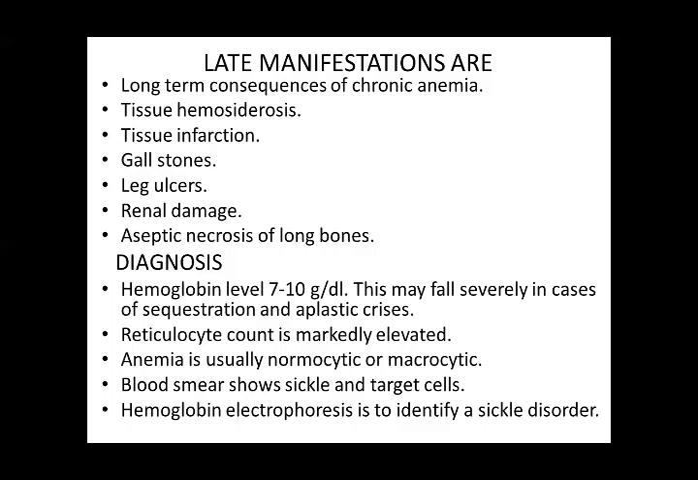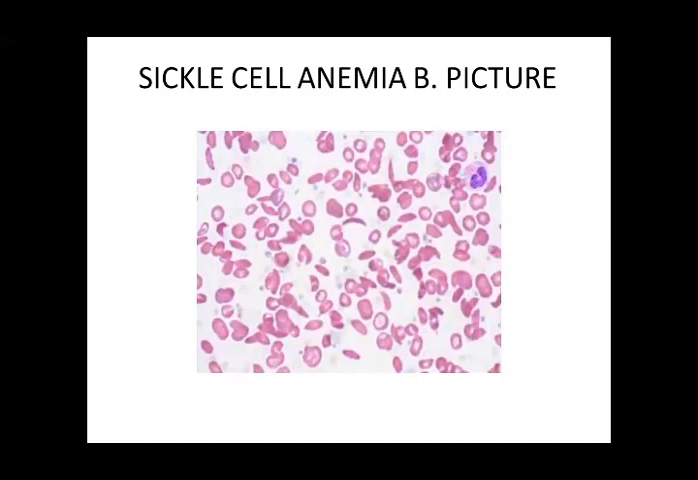Blood may show sickle and Howell-Jolly cells. Hemoglobin electrophoresis is done to identify a sickle disorder. So we can identify a sickle disorder on electrophoresis. This is a peripheral blood picture of sickle cell anemia. You can see the sickle-shaped RBCs and also you can see the target cells.